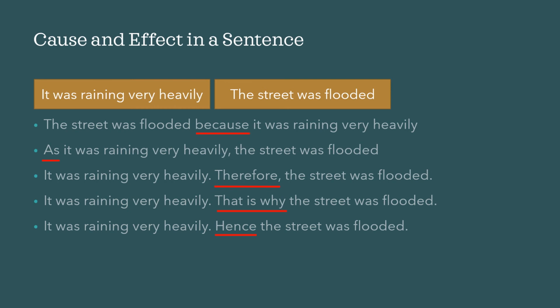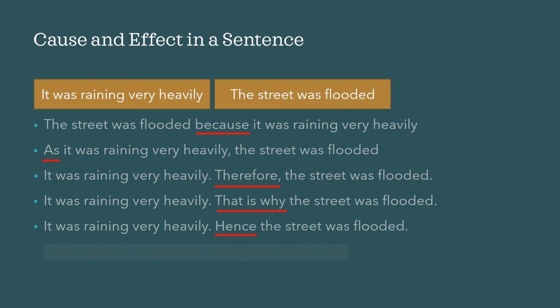Also you can see that the cause and the effect does not come like first and second in a sentence. You can look into some of the sentences like the first one. The street was flooded because it was raining very heavily. Here the effect is coming at the beginning of the sentence. But if you look at the second one, as it was raining very heavily, the street was flooded. Here you can see that the effect is coming at the end.